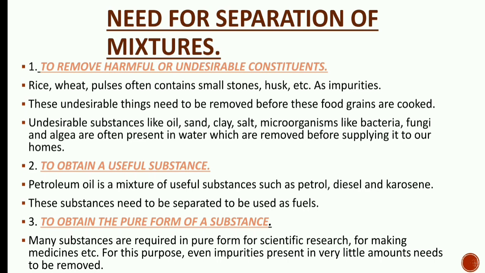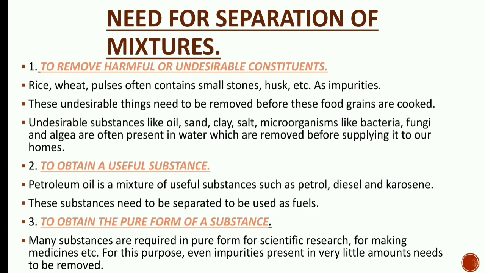So before the water is supplied to our homes, the municipal corporation separates the harmful or undesirable constituents from the water. Second point for need of separation is to obtain a useful substance.